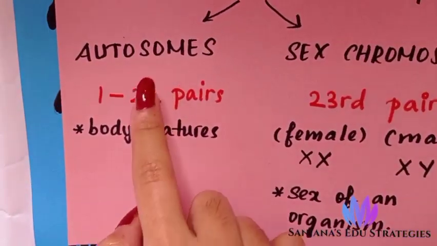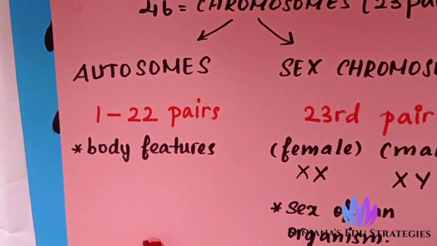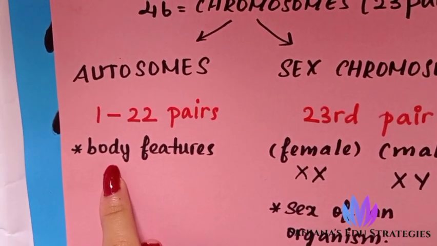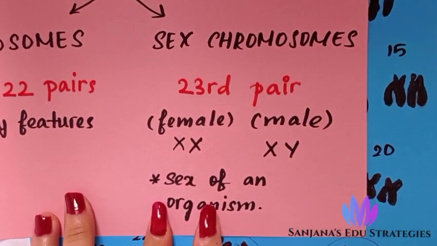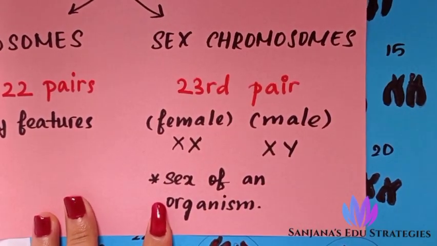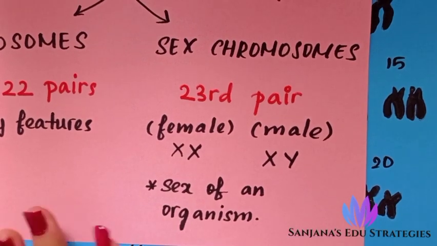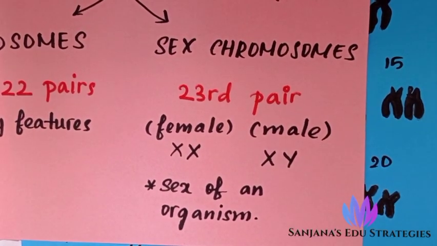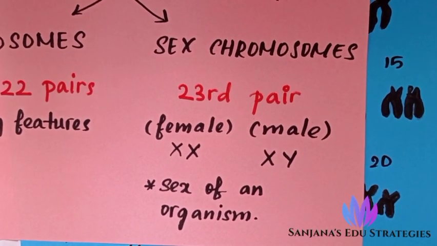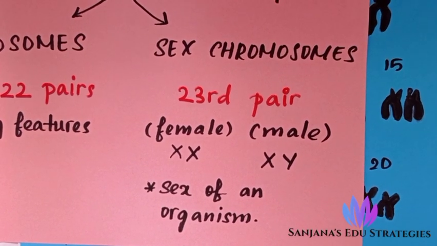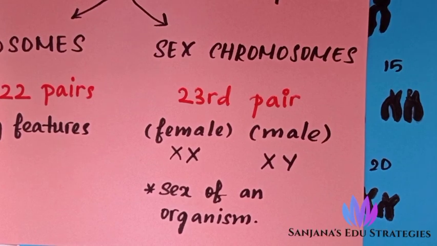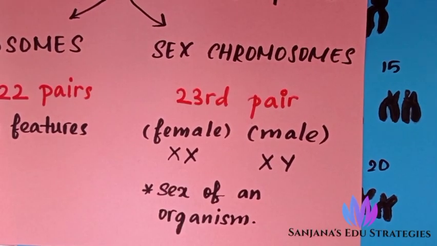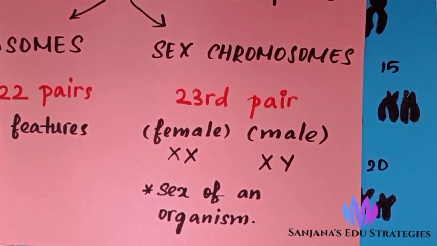Autosomes, these genes are responsible for different body features, and the sex chromosomes, that is the 23rd pair, are responsible for determining the sex of an organism. When a baby is born, using this 23rd chromosome we find whether the baby is female or male. So the 23rd chromosome determines the sex of an organism.